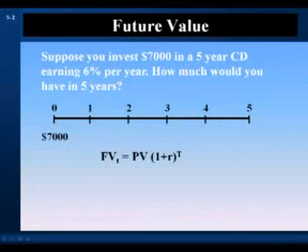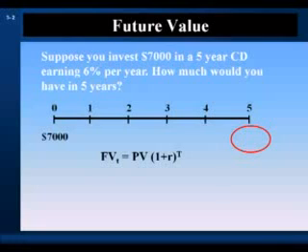Let's look at a numerical example. Suppose you invest $7,000 in a 5-year CD earning 6% per year. How much would you have in 5 years? We'll solve this problem first using the mathematical equation, and then we'll solve it in an Excel spreadsheet. At time 0, we invest $7,000 at 6% per year. We want to know how much we will have at the end of 5 years.